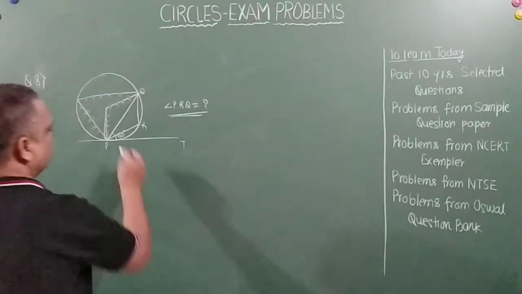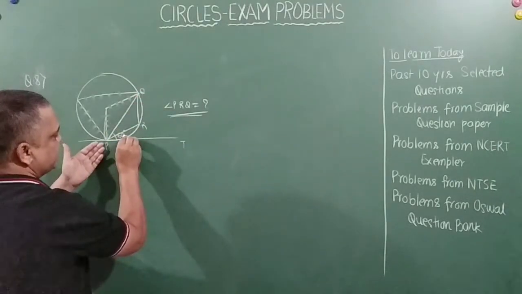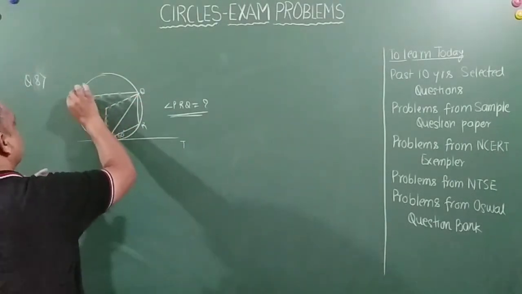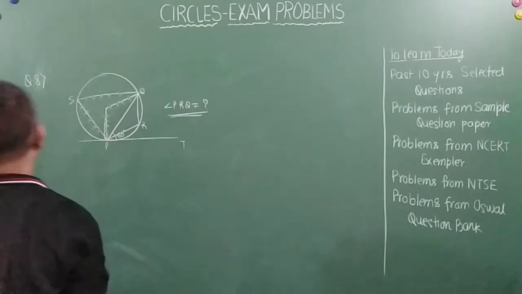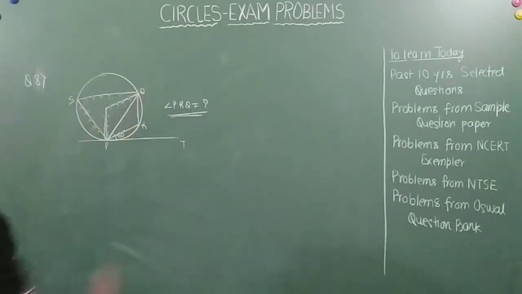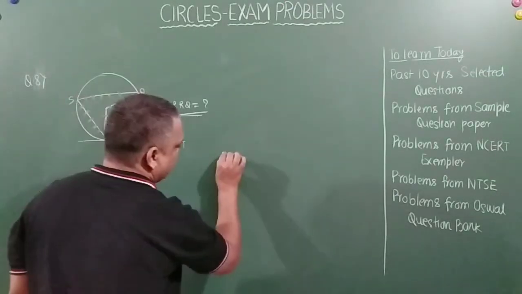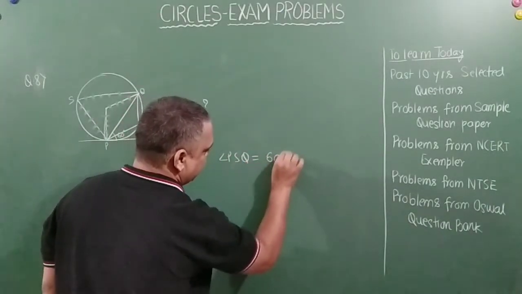So now what happens, friends? As I said, if this QPT is equal to 60 degrees, let us say PQRS, what will be angle PSQ? Angle PSQ is also equal to 60 degrees.